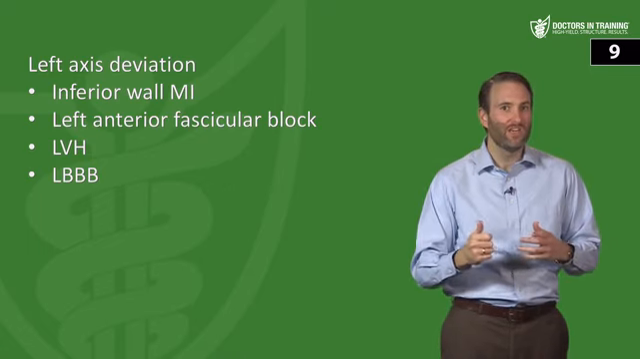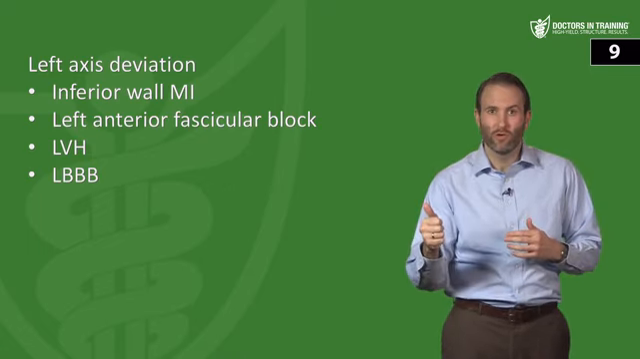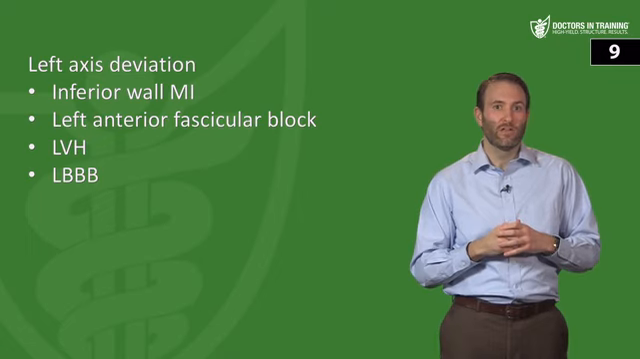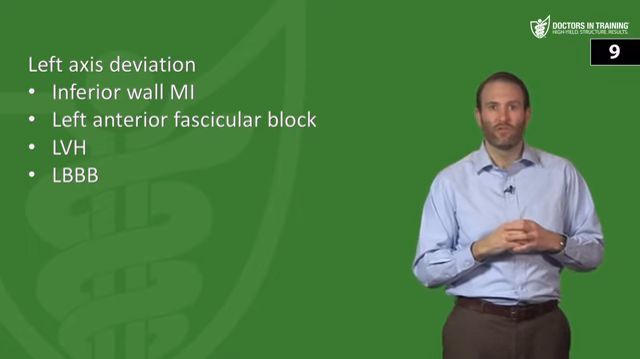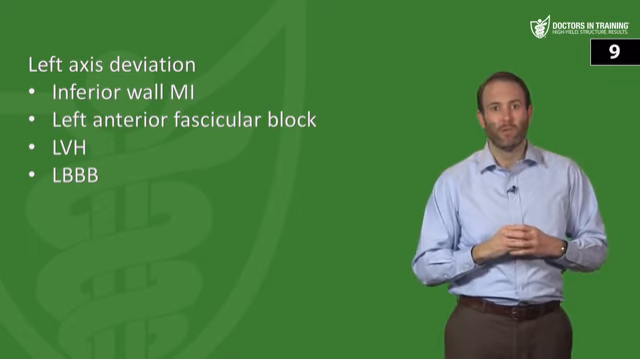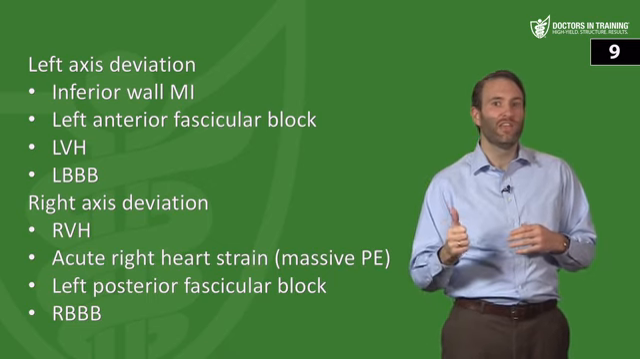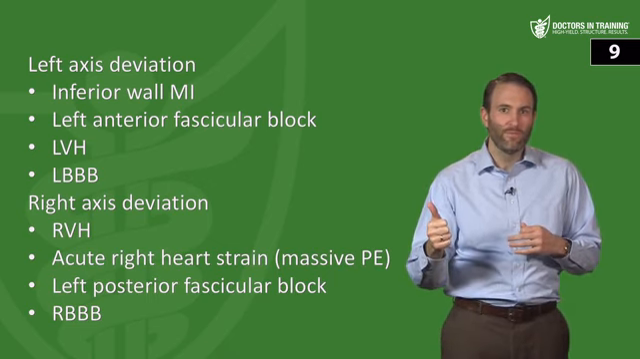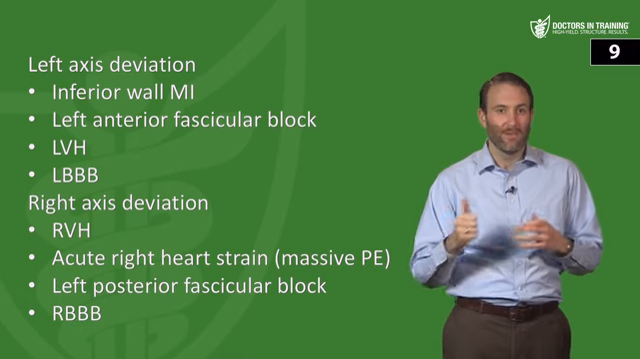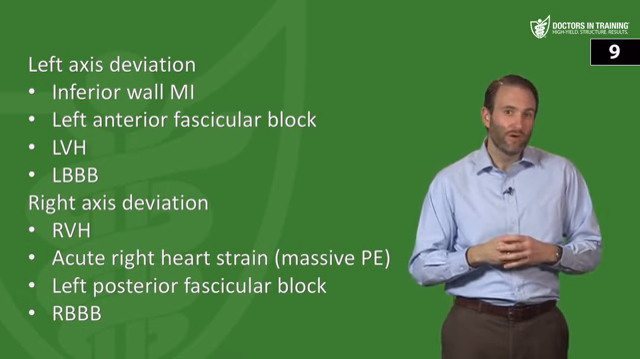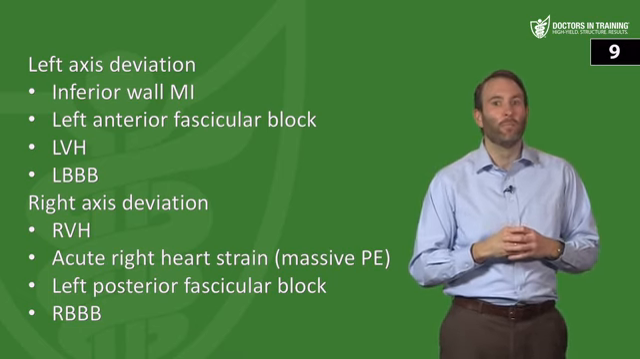Next question. What are the most common causes of left axis and right axis deviation? So remember, left axis deviation, you've got to think about inferior wall myocardial infarction, left anterior fascicular block, left ventricular hypertrophy, and left bundle branch block. For right axis deviation, you've got to think about right ventricular hypertrophy, acute right heart strain like a massive PE, left posterior fascicular block, and then maybe a right bundle branch block.